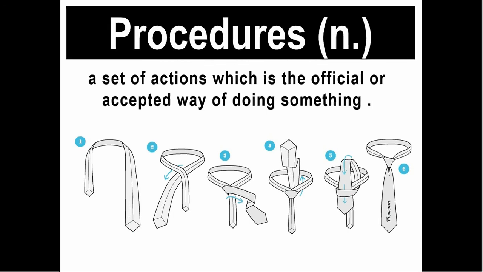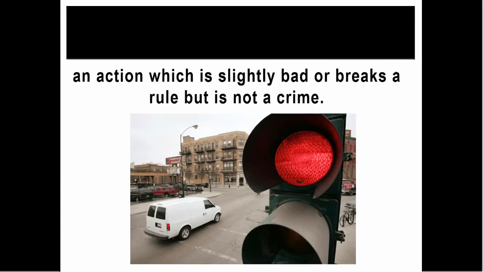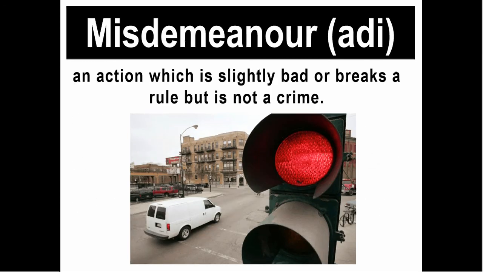The next word is procedures. Again, procedures. It means a set of actions which is the official or accepted way of doing something. For example, we can say the company has new procedures for dealing with complaints. The next word is misdemeanor. Again, misdemeanor. What does it mean? It means an action which is slightly bad or breaks a rule but is not a crime. For example, when you break the traffic rules, it's not considered a crime, but it is a misdemeanor.